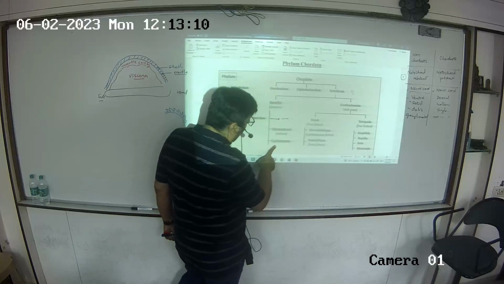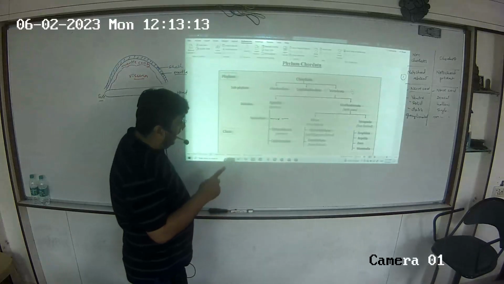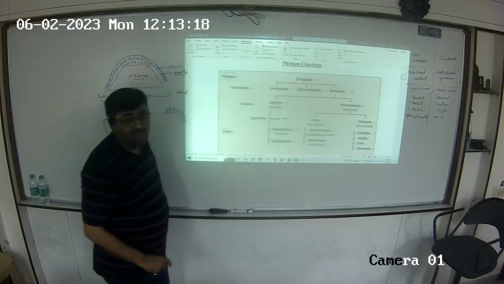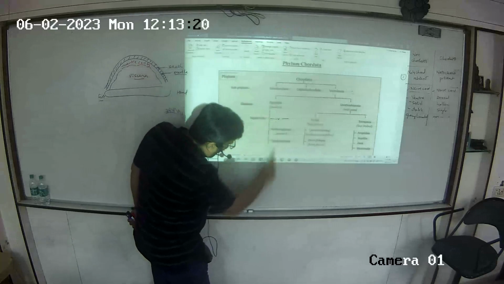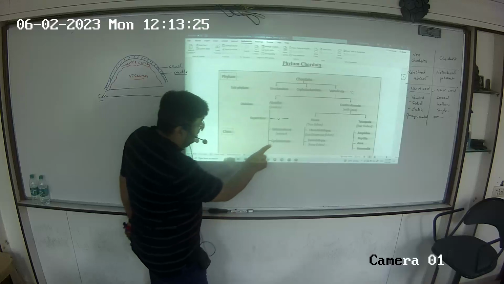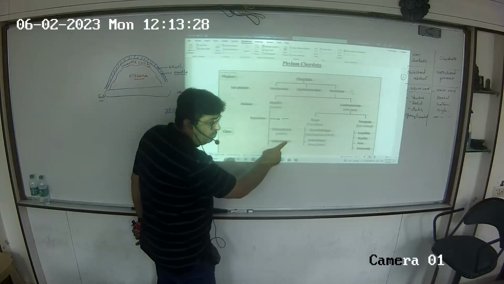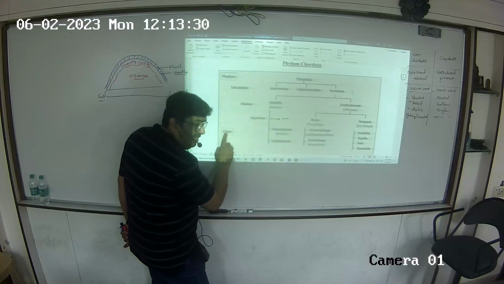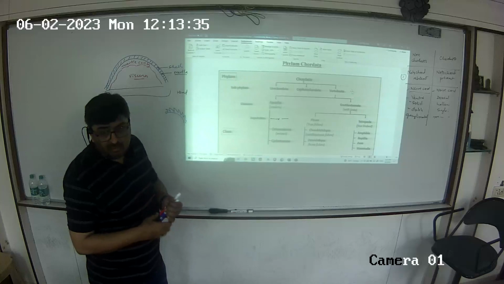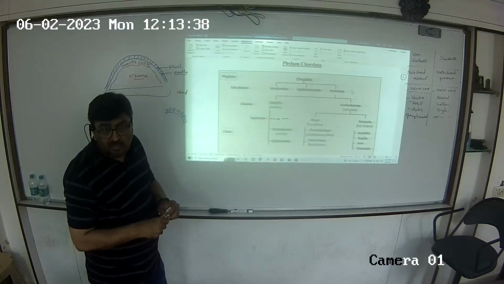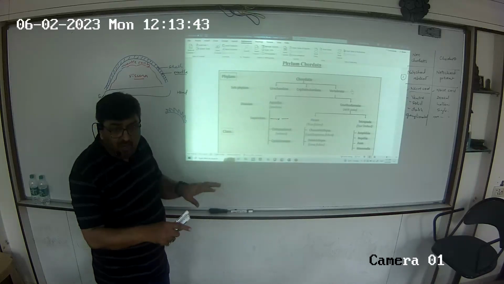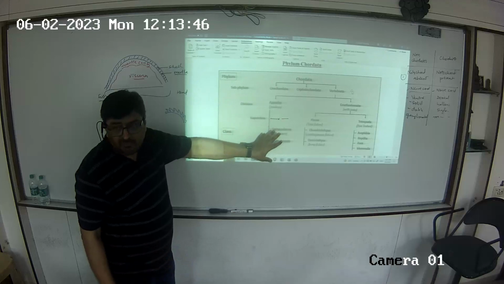So if I have to put this into words, can I say cyclostomata is the only living class under agnatha? Because there is nothing else under agnatha. So how will I word this? Cyclostomes or cyclostomata is the only living class coming under division agnatha. Okay? I'm just trying to tell you how these classifications are translated into words and come in front of us.